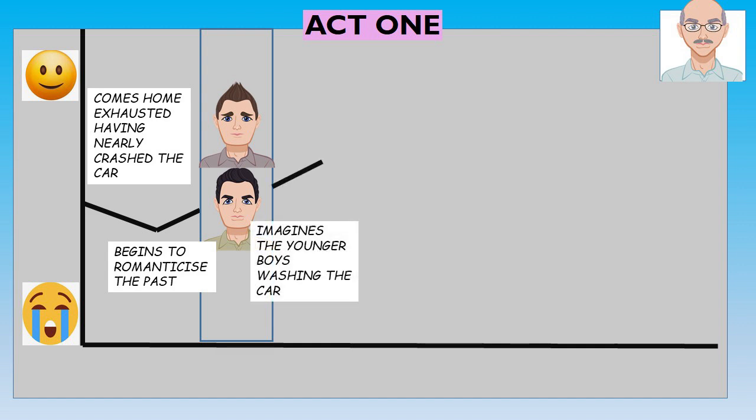Then we return to Willy, and now he's brought this image of his past self and his life with his younger family to life on stage. He's imagining the younger boys washing the car. It's a really happy, loving moment. He's given them the gift of a punch bag, and he's completely immersed in this. So we realise that Willy's only way of breaking this sense of depression and self-loathing is by reimagining the past and bringing that to life. So that's what we have there.